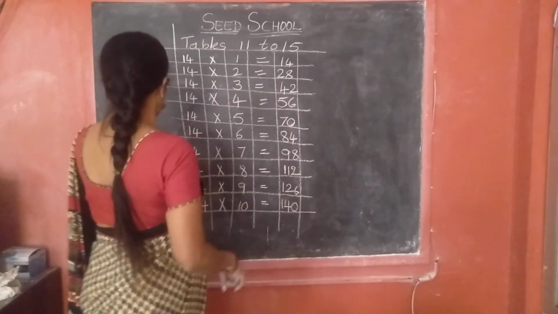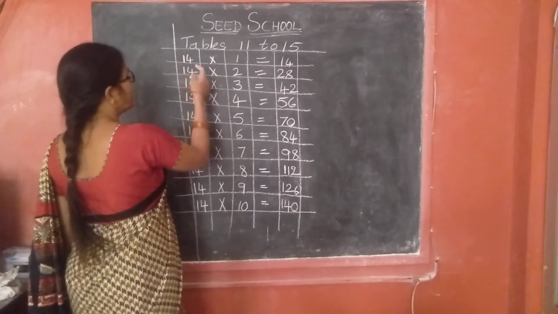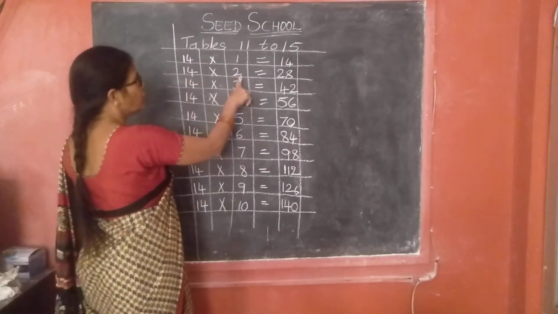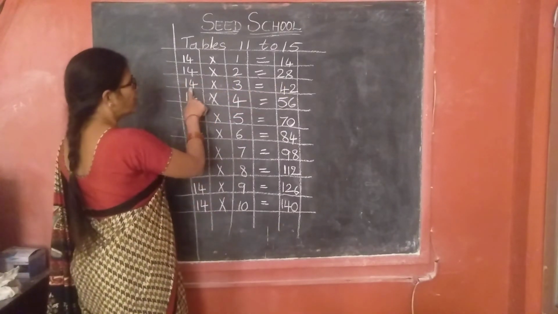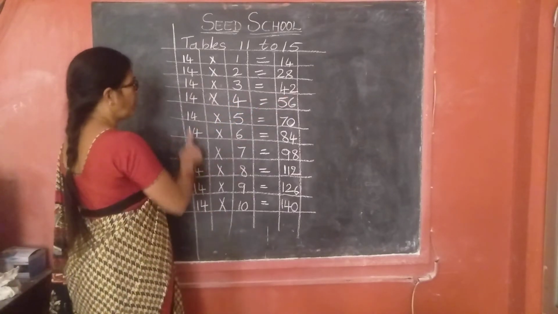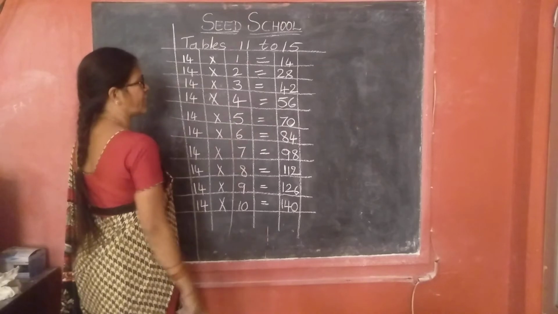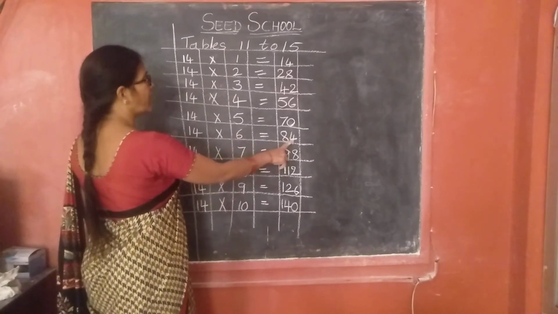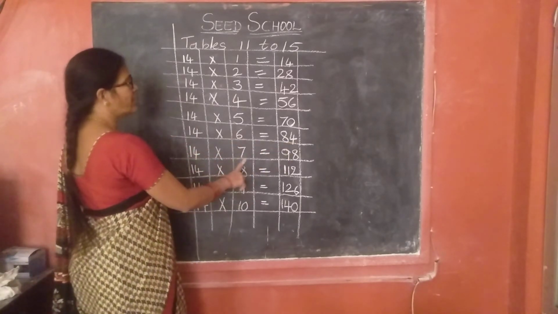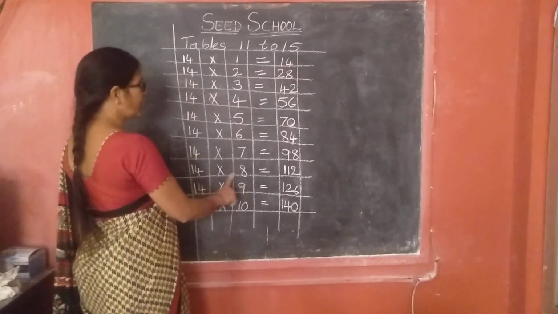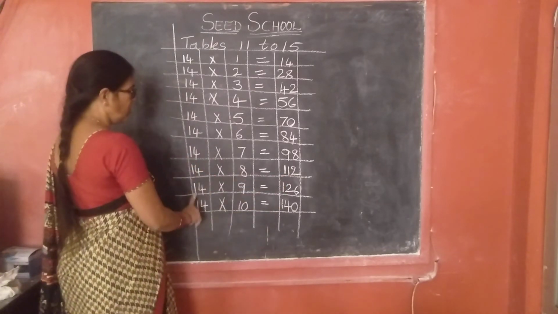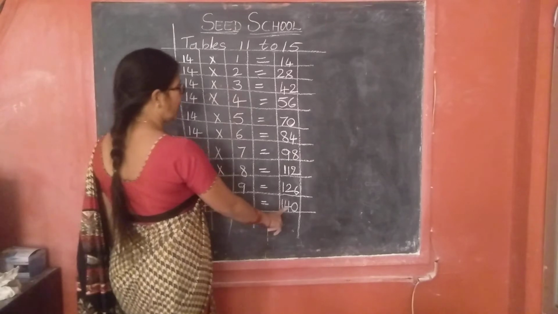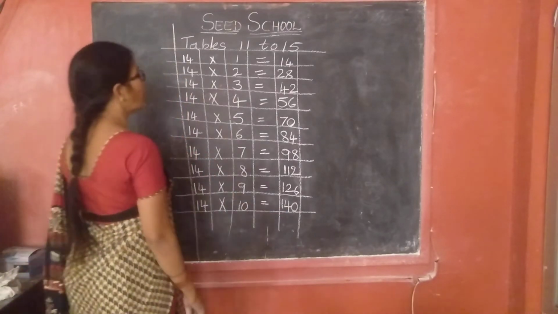Yes, children? All are repeating? You should say loudly, children. Okay? 14 ones are 14. 14 twos are 28. 14 threes are 42. 14 fours are 56. 14 fives are 70. 14 sixes are 84. 14 sevens are 98. 14 eights are 112. 14 nines are 126. 14 tens are 140. Yes, one more time, children.